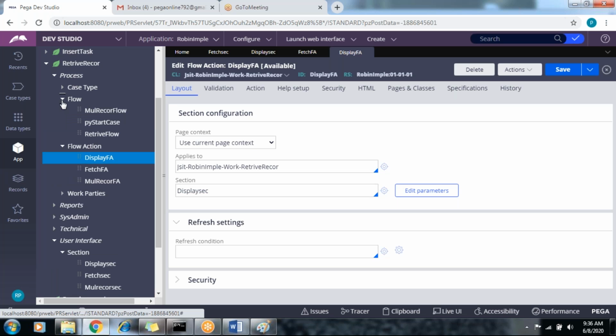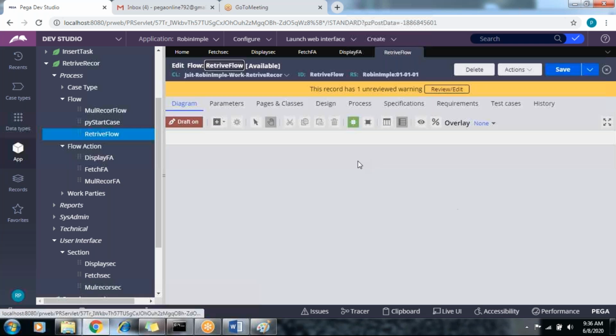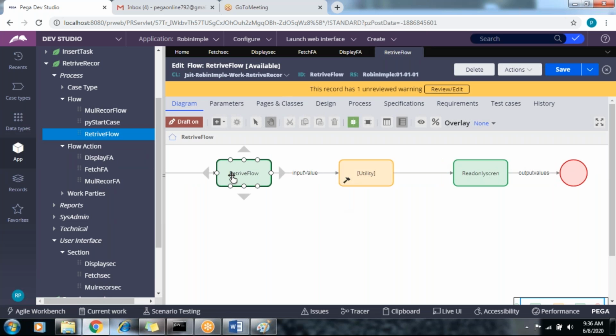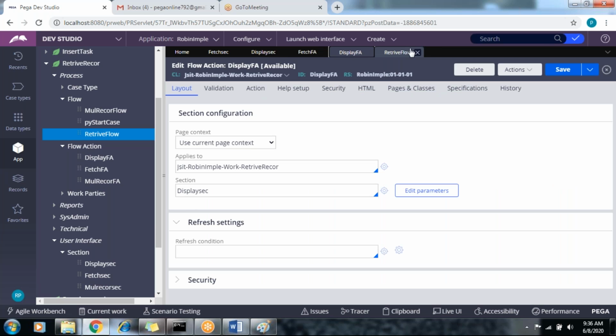So, one second. So this is the flow configuring both sections in the same flow. This is the fetching screen. This is the retrieving screen. Okay. Can you open the retrieve flow and each page? Yeah. Section flow action. This is the fetch flow action. This is the display flow action.